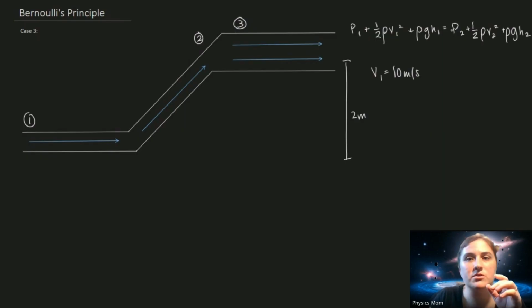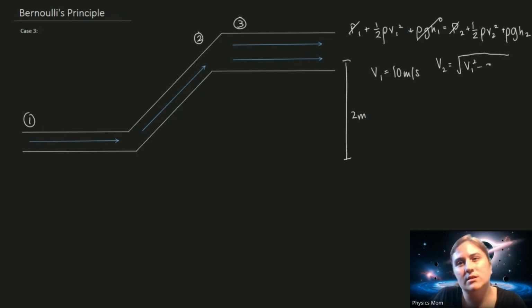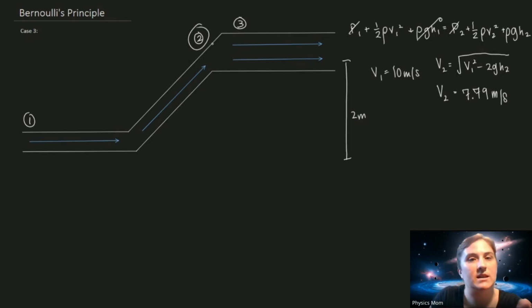The pressure is the same, so it cancels out, and the potential at 1 is 0. I get the exact same equation I had for velocity at 2: V2 is equal to the square root of V1 squared minus 2gh2, which, if you remember, gave us 7.79 meters per second. So that's true as it's exiting. When it's entering 3, I'm now going to apply the continuity equation.